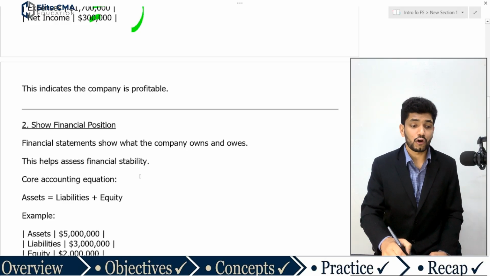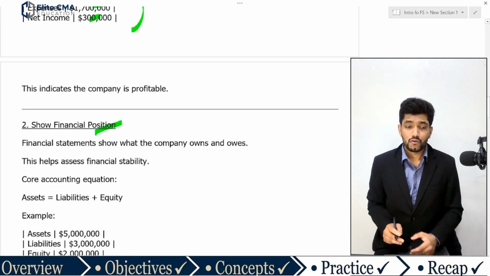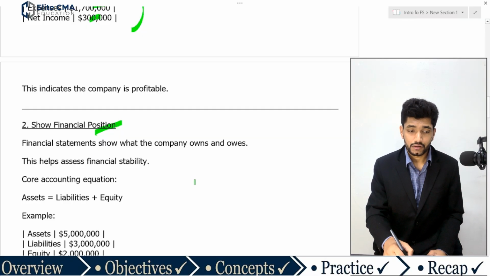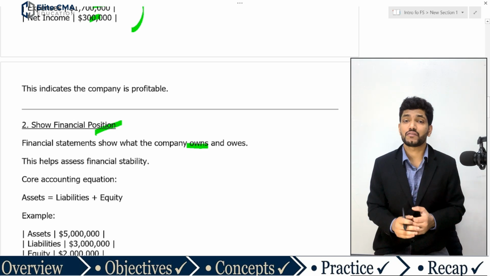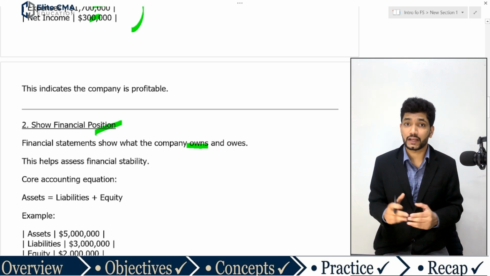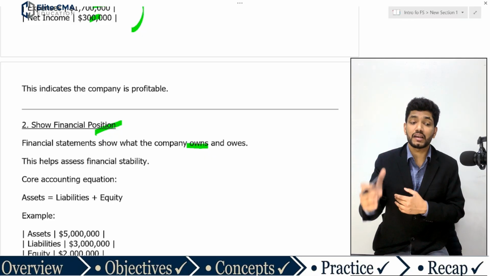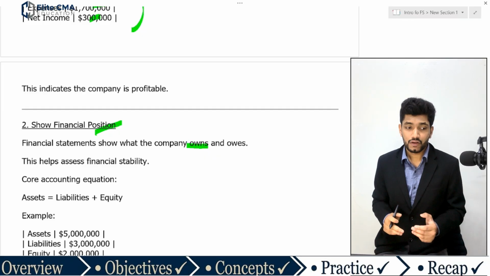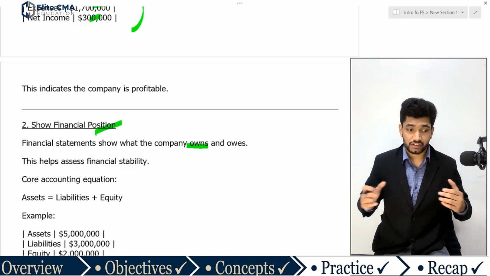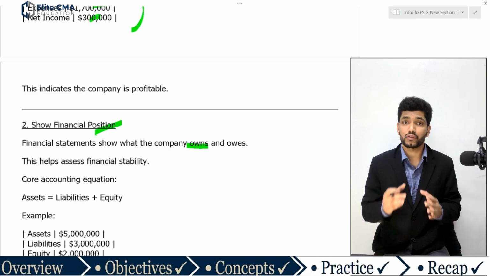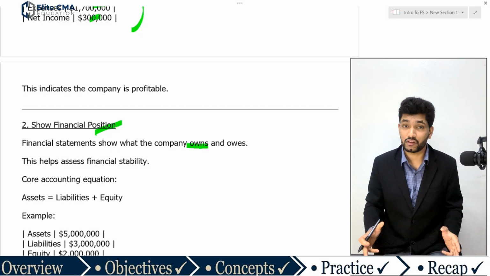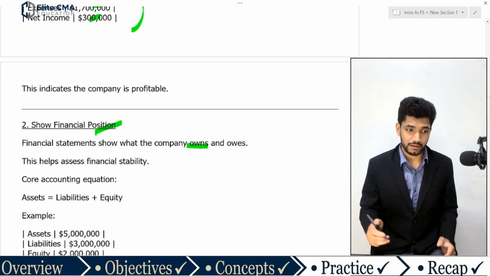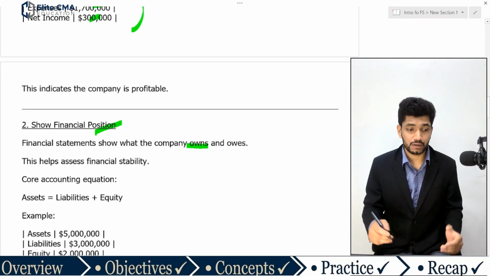The second thing: show financial position. Financial statements show what a company owns and owes. That means if you are looking into the balance sheet, which mainly focuses on the financial position, it tells what the company owns and what it owes. This helps companies assess financial stability and financial risk, how much risk is involved in the business, which will be answered by the balance sheet, or statement of financial position.